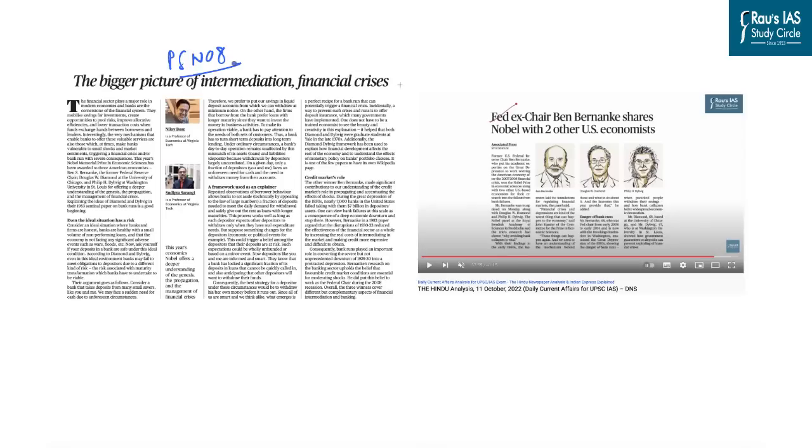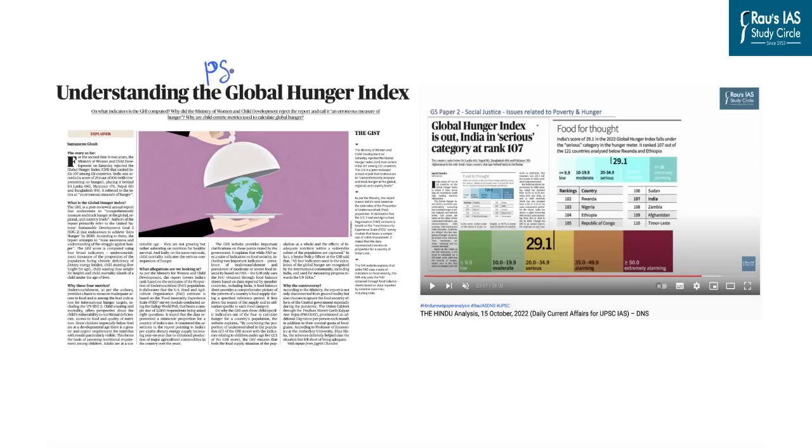Besides the articles that we have discussed, there are 2 other important articles in today's newspaper which have been covered very recently in DNS videos. For example, this article on page number 8 is related to the Nobel Prize that has been awarded for economics. The analysis of the Nobel Prize for economics was done in the newspaper of 11th October 2022, that is very recently.